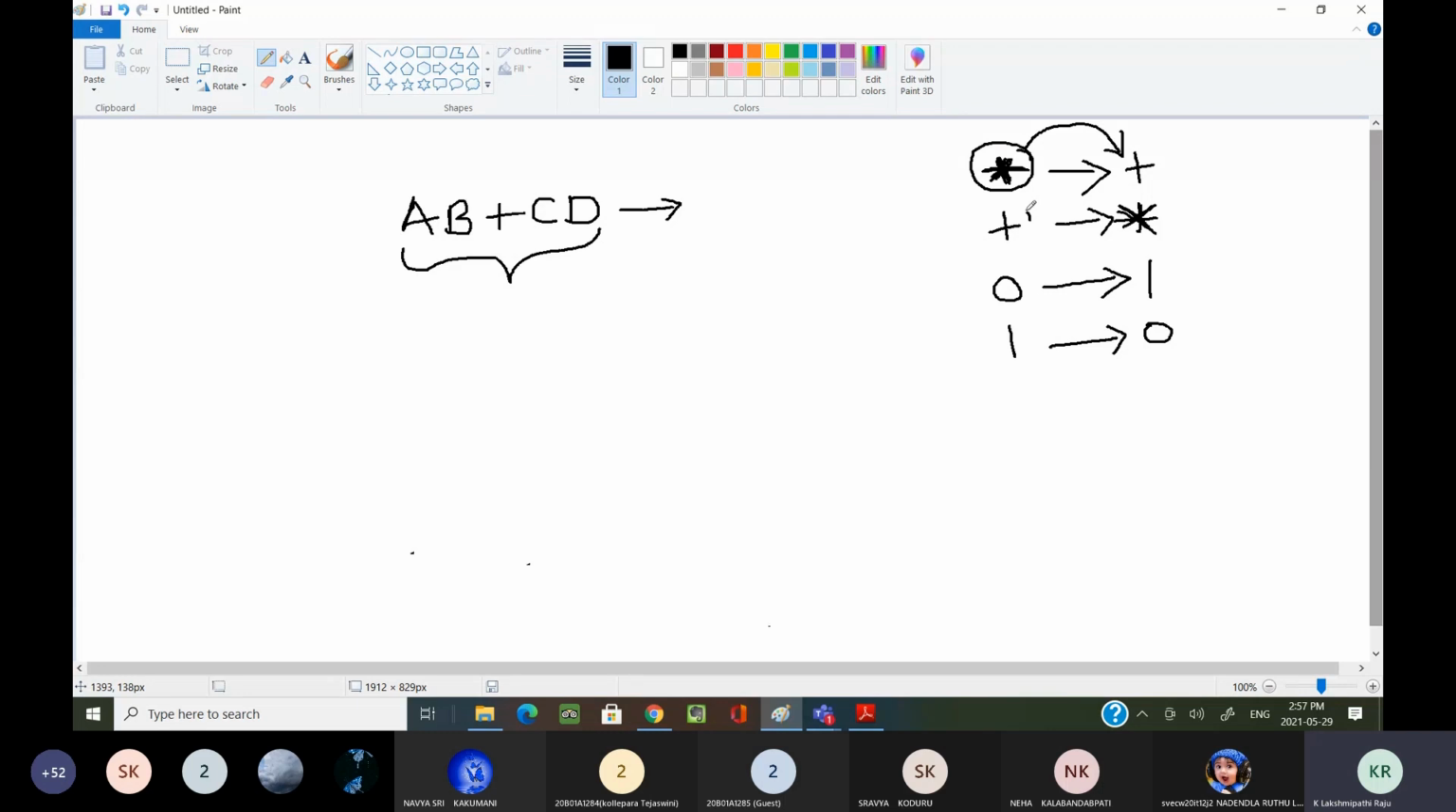In the same way, the remaining plus I am replacing with the star. Sir, what are these? These are the identity elements, 0 and 1; we can consider them as identity elements. If you see the identity elements, you can reverse them. If you see 0, you can replace that 0 with 1. If you see 1, you can replace that 1 with 0.